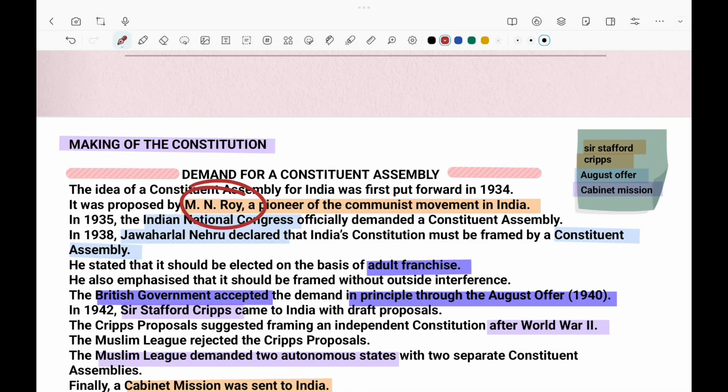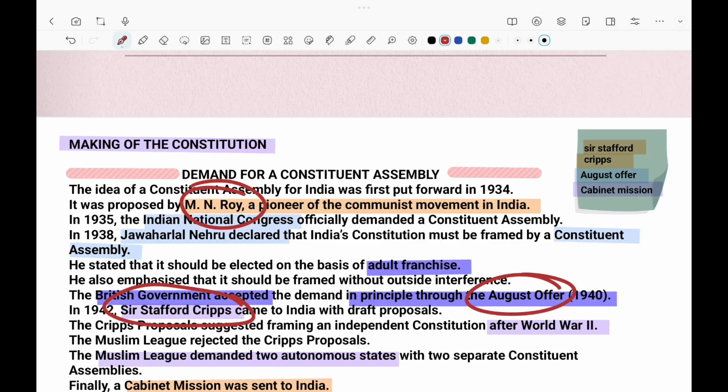Then the British government accepted this in the August Offer. But they said that one person from Britain would oversee the creation of your constituent assembly and keep an eye on what you are doing.